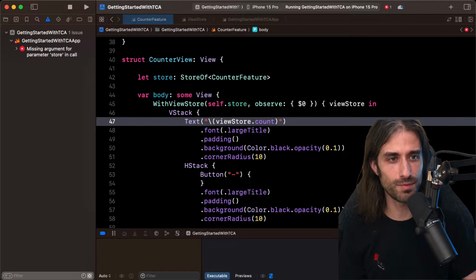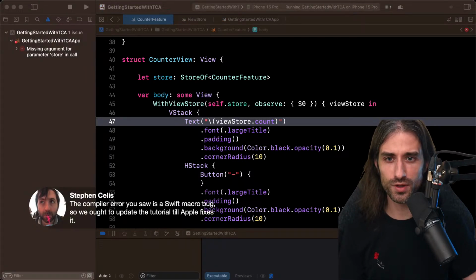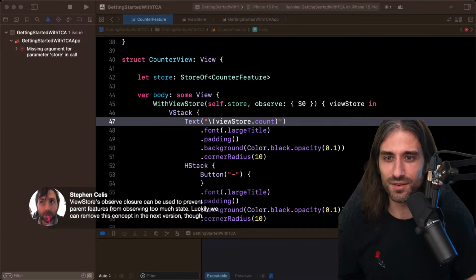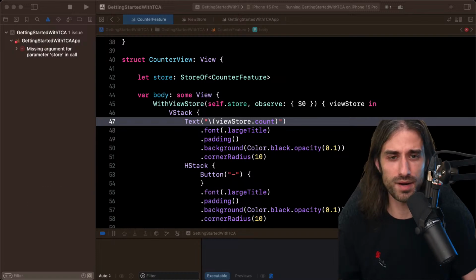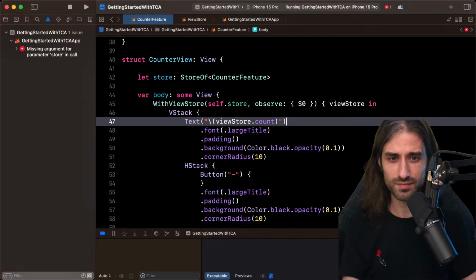Oh, Stefan, you're saying about the compilation error we saw. The compiler error you saw is a Swift macro bug, so we ought to update the tutorial till Apple fixes it. Okay, I'm glad that I didn't miss something very obvious. And ViewStore's observe closure can be used to prevent parent features from observing too much state. Luckily, we can remove this concept in the next version, though. So yes, I think I got it correctly. It's if you want to scope your observation to only a smaller part of the state.